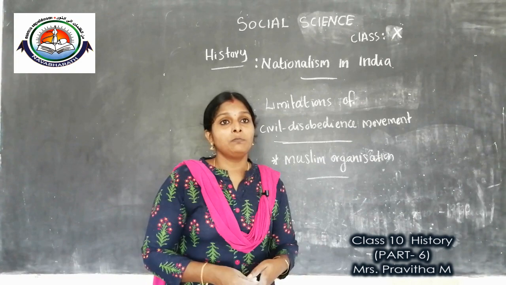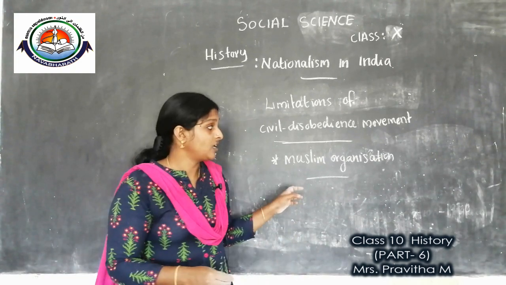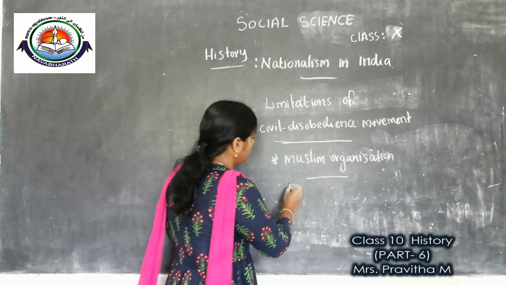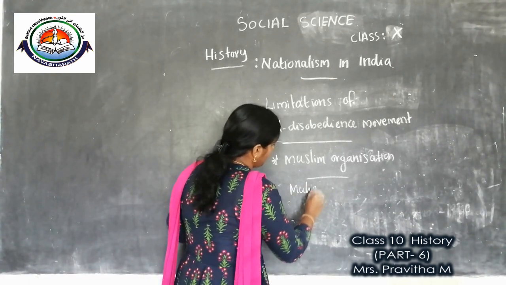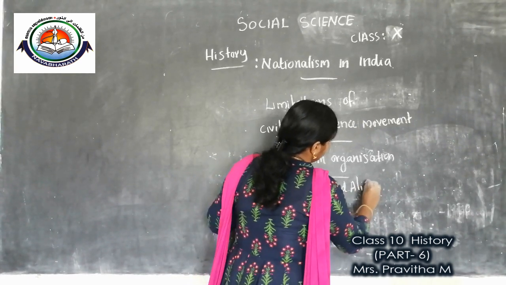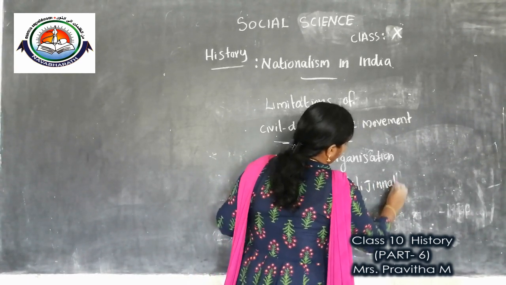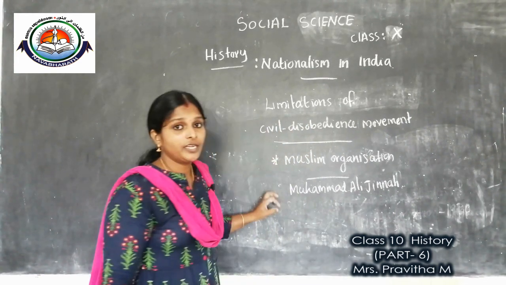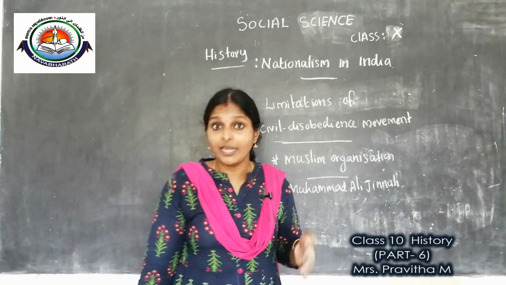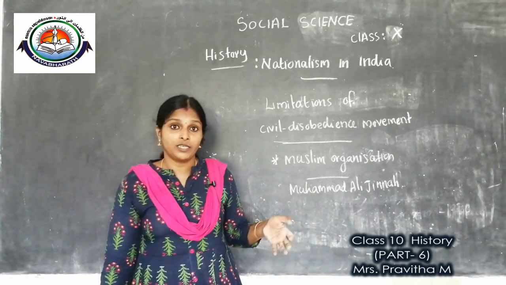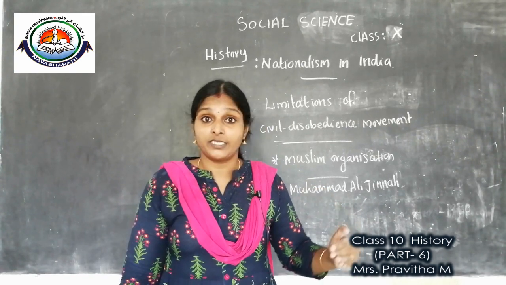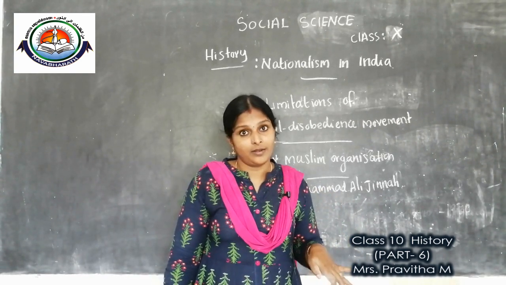During this time one of the leaders of the Muslim League, Muhammad Ali Jinnah, demanded a separate electorate for Muslims and reserved seats in Muslim-dominated areas such as Punjab and Bengal.